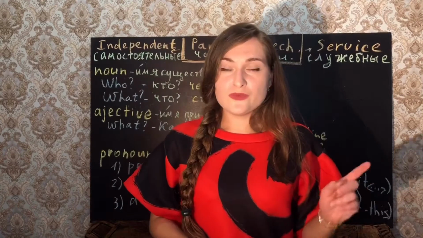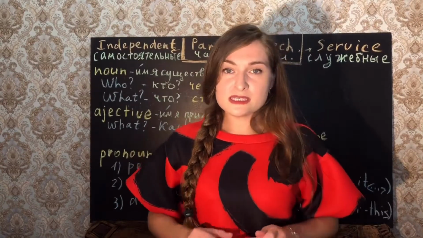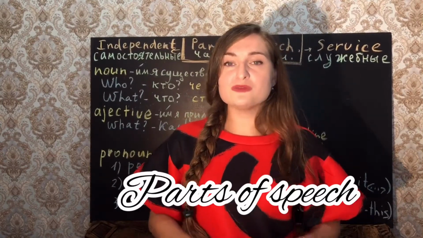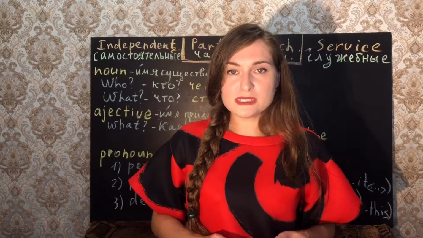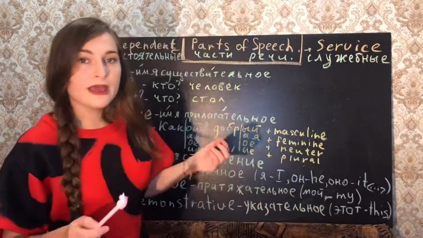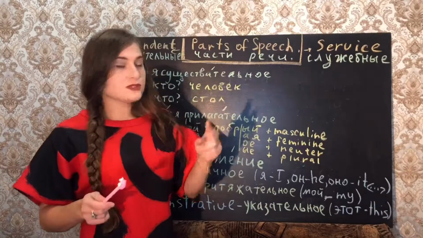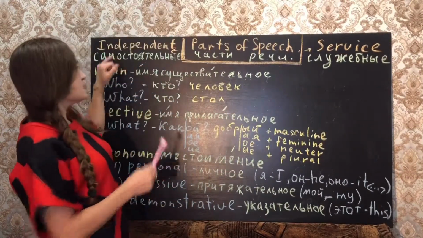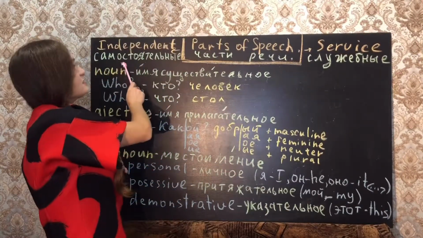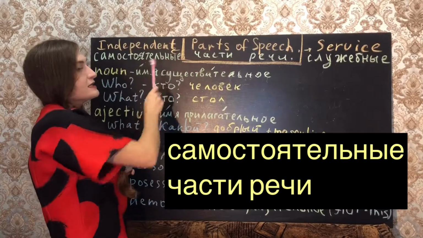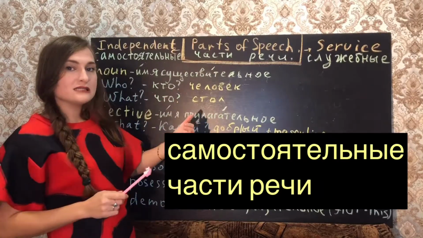So, the first grammar file is about parts of speech in the Russian language. They have two types. The first one is independent, самостоятельные.